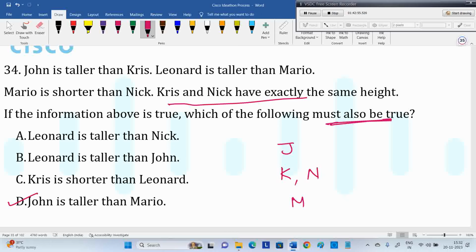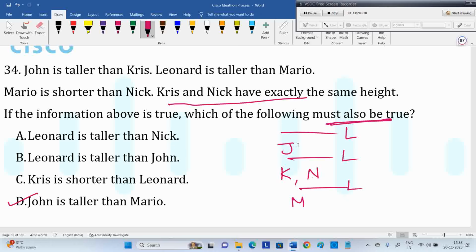John is taller than Chris. Chris and Nick are the same height, and we know Mario is shorter than Nick. Definitely John is taller than Mario, correct. What about L? L is taller than Mario. L can be here, L can be here, L can be here. So L taller than Nick, I cannot say. L taller than John, I cannot say.